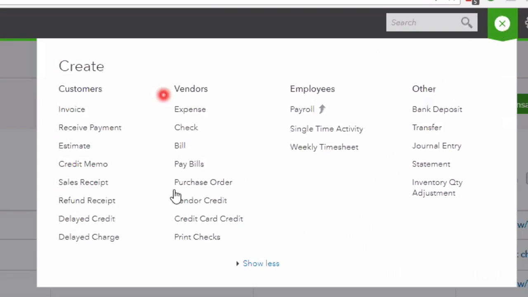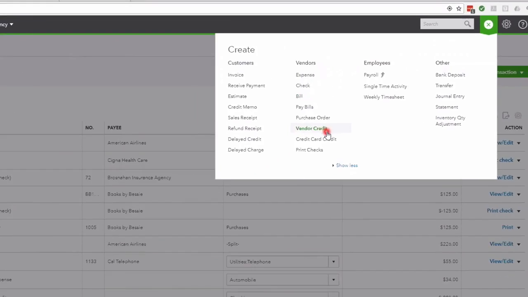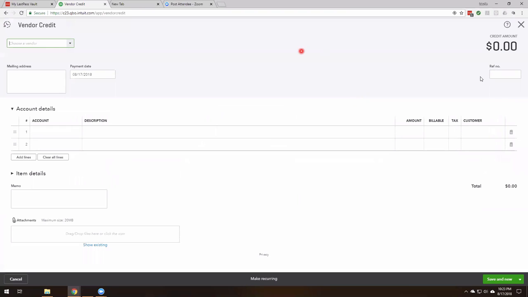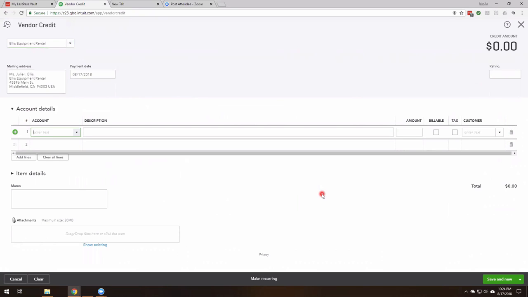Great, so now we're going to move on here, and we've covered these items. All right, now there's going to be a vendor credit that comes up. Let's pull up one of our vendors. For this particular vendor, we had some damage to the equipment that we rented, and so they needed to credit us back.